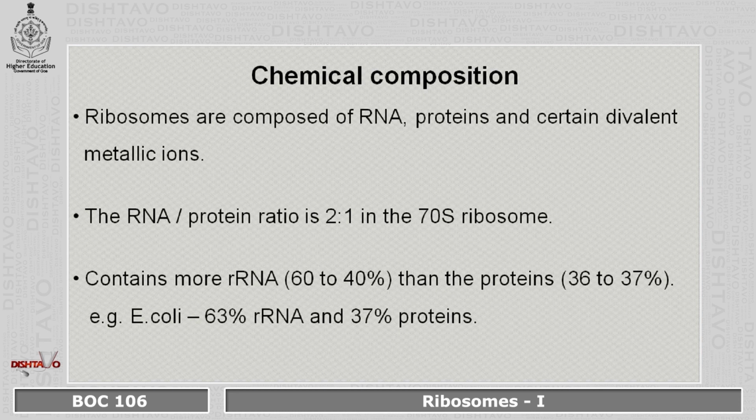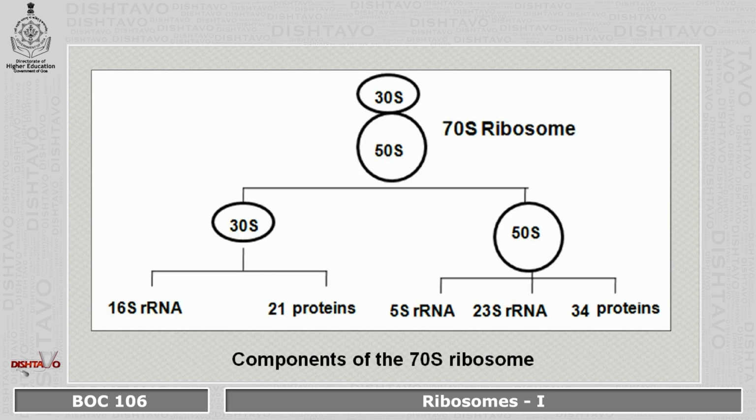The chemical composition: ribosomes are composed of RNA, proteins and certain divalent metallic ions. The RNA and protein ratio is 2:1. So you can see here the smaller subunit and the larger subunit.